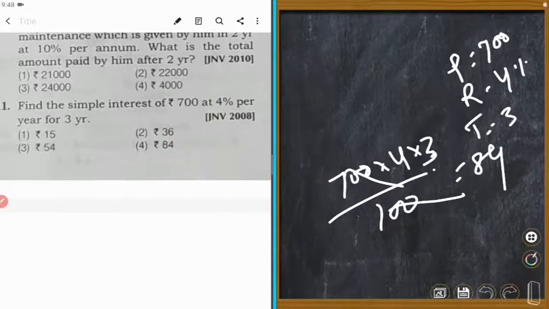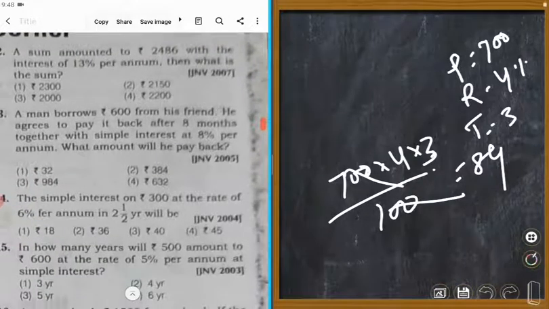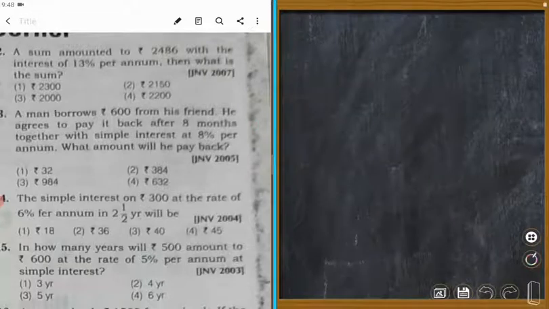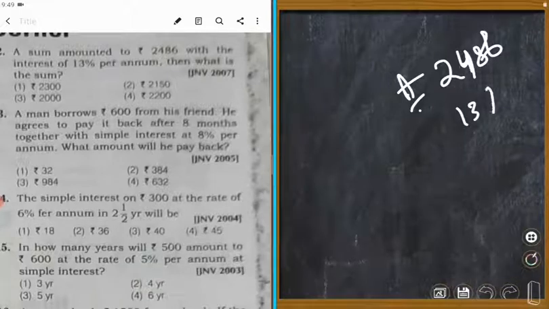Okay. Then number 11. A sum amounted to Rs. 2,486 with the interest of 13% per annum. We don't know what the sum is. What is the principal? What is the amount? 2,486 is the amount, and 13% is the rate. Then what is the sum? We need to find the sum.